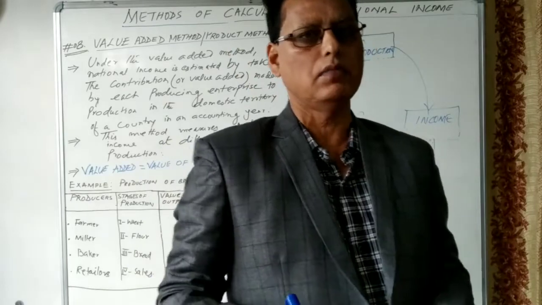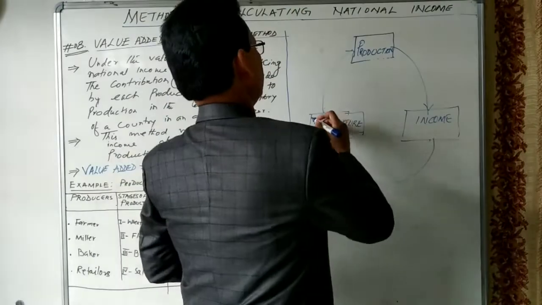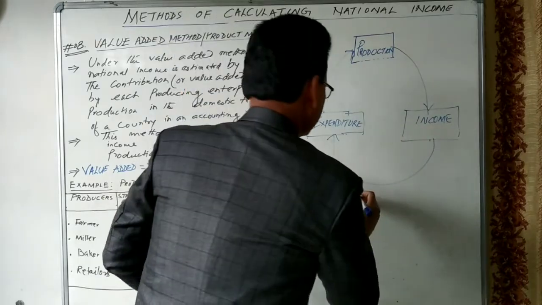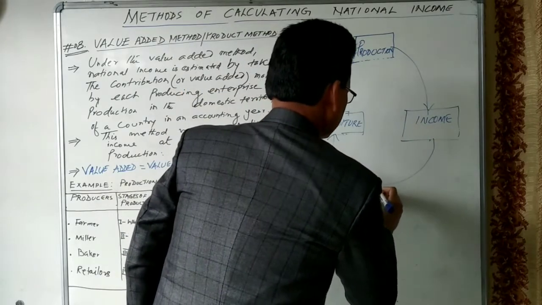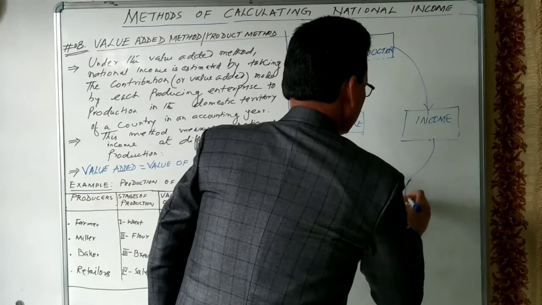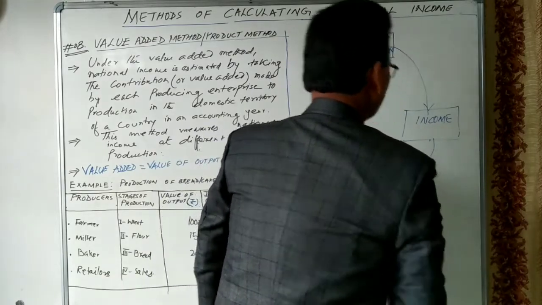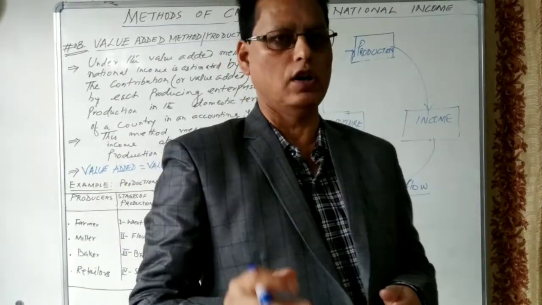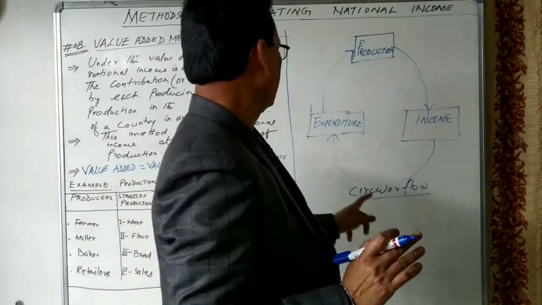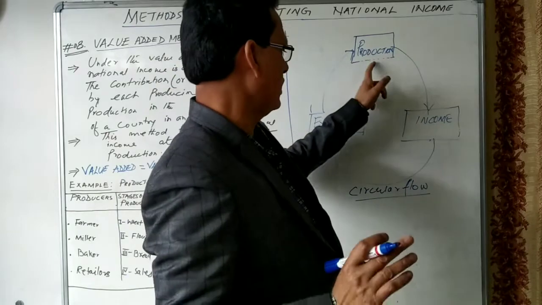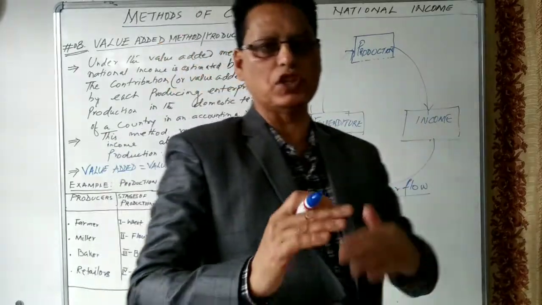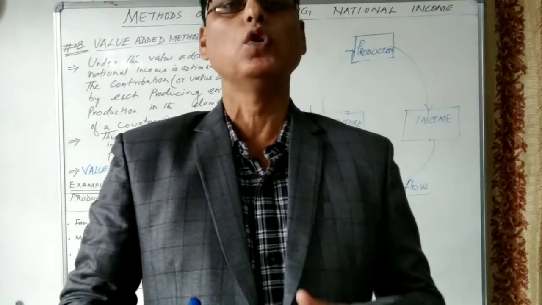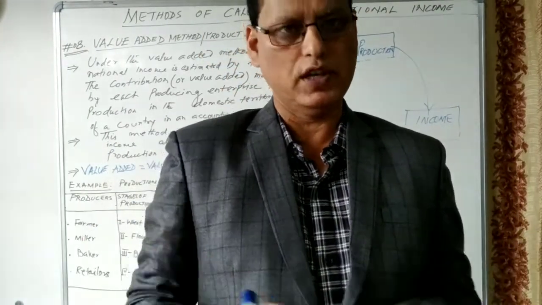Then this expenditure again goes for production. So this is circular flow. This flow keeps on going continuously in the economy: production, then income, then expenditure, then again production, income, and expenditure. This goes on and on for a long period of time.